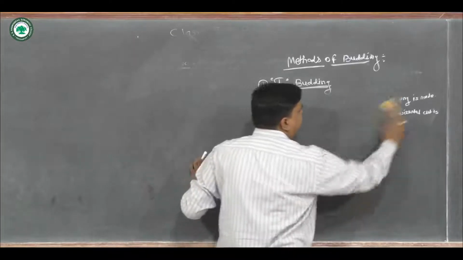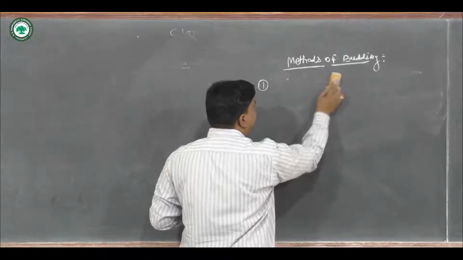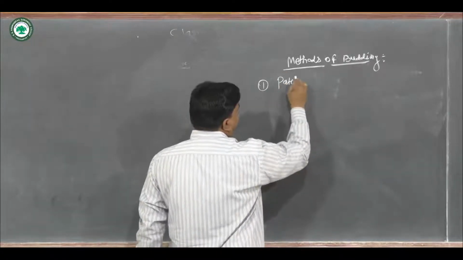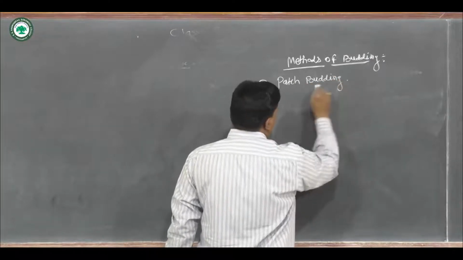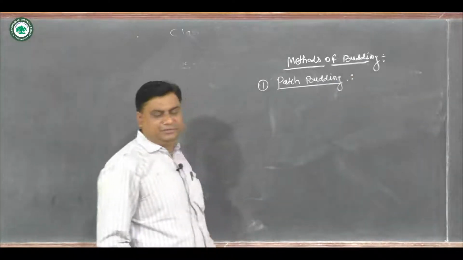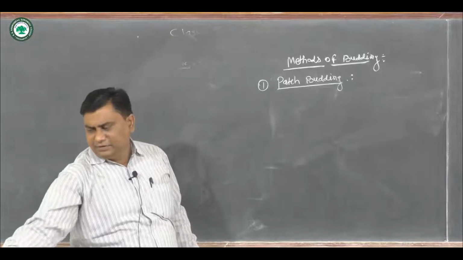Then the next type of budding is called patch budding. What will happen in the case of patch budding?